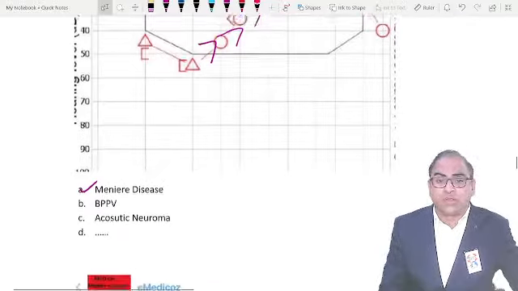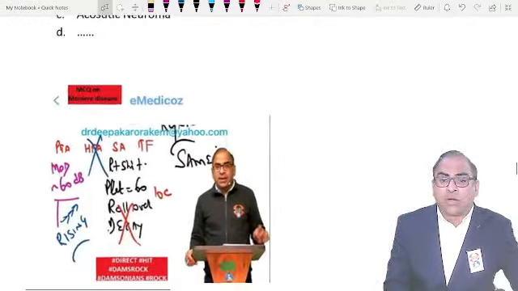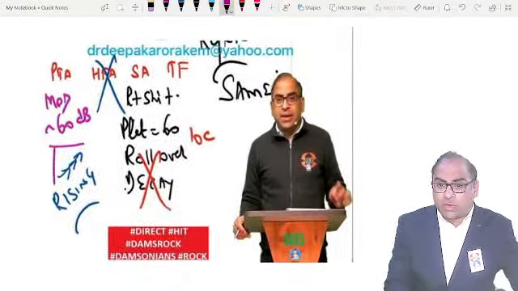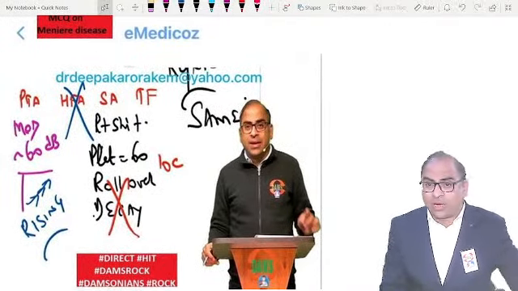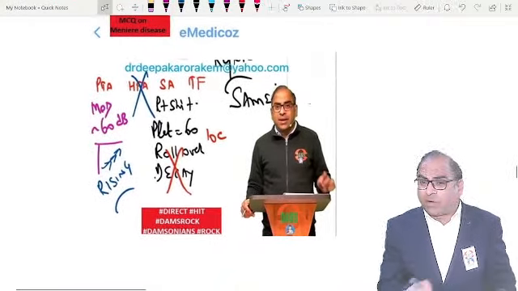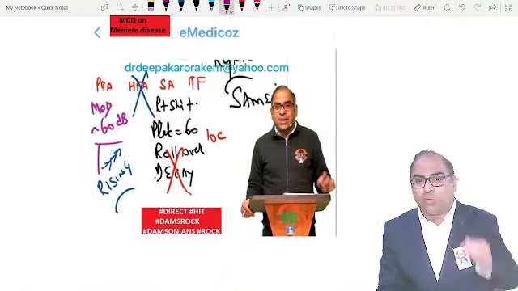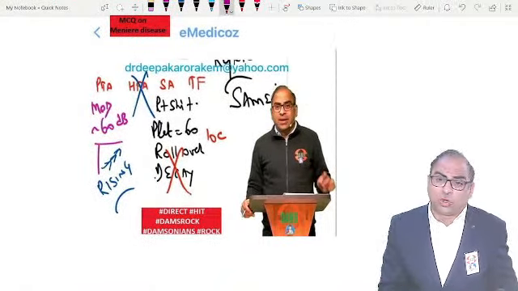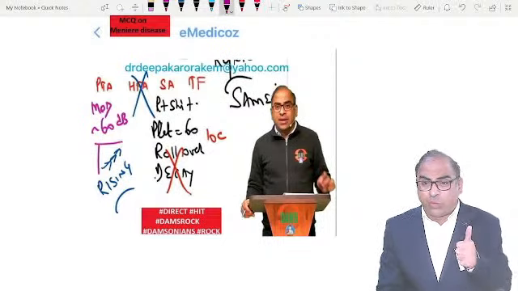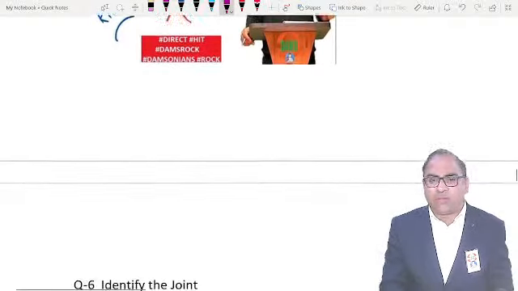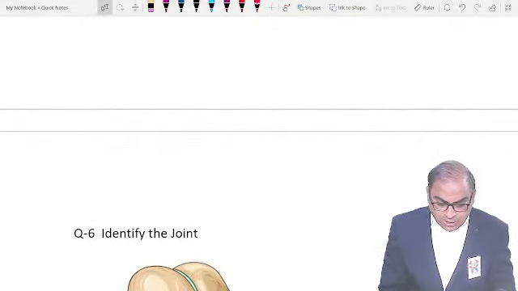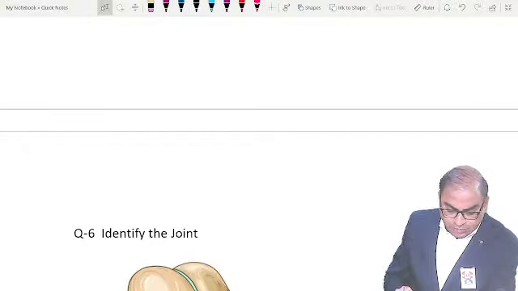Clear? How to revise the findings of Meniere's within 1 minute. The hearing loss is moderate, around 60 decibels. Again, from your back to basics segment: rising curve, low frequency hearing loss, and in speech audiometry there will be a right shift. The plateau will be achieved at 60 decibels, with the rollover phenomenon and decay test. All these things we have already discussed. Clear? Coming to one of the students' doubts: only endolymphatic hydrops was given, not Meniere's.